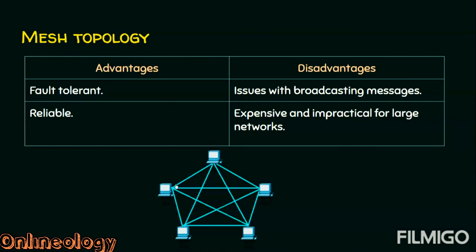Since mesh topology involves a lot of links, it is obviously an expensive one. At the same time, for smaller networks, this mesh topology will work fine. And it is really impractical if your network involves 1000 or 2000 computers or more than that. These are all the disadvantages of a mesh topology.